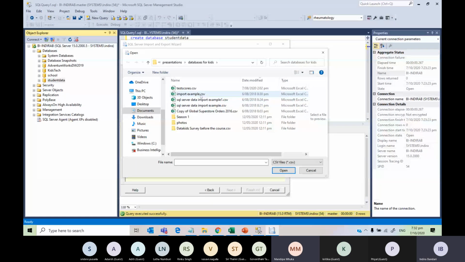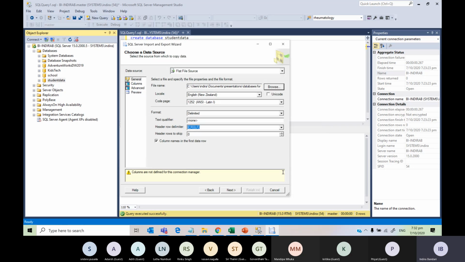Did everyone get it? Yes. And then choose the import example that I sent you. Wherever you have downloaded it. It could be mostly in your downloads for everyone. Okay. And then once you choose that file, say open. Okay.